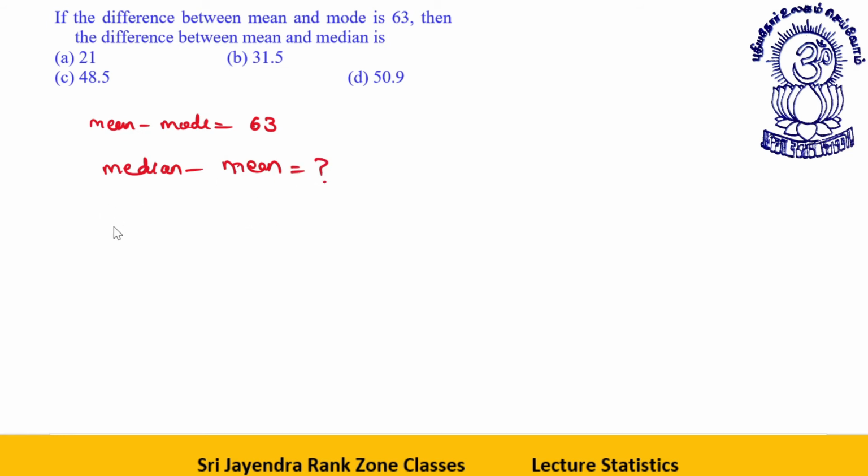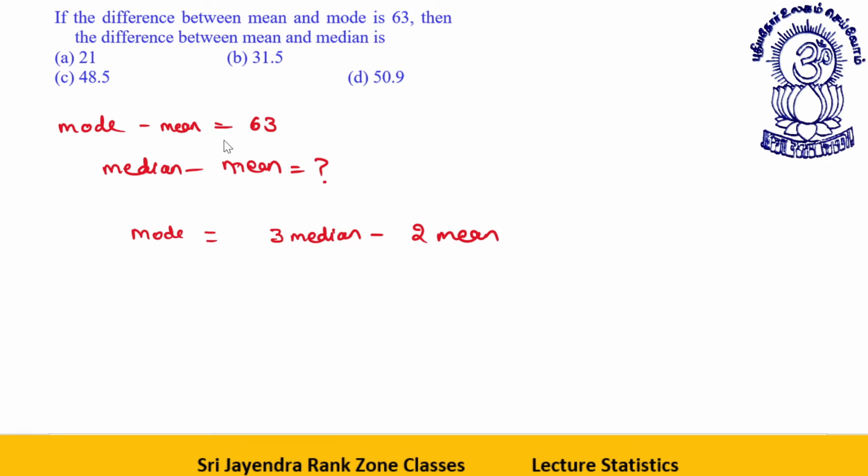See, what is the formula? The formula is mode is equal to thrice the median minus twice the mean. For your convenience, I am writing this as mode. Difference could be anyways a minus b or b minus a. Okay, mode is equal to 3 median minus 2 mean.